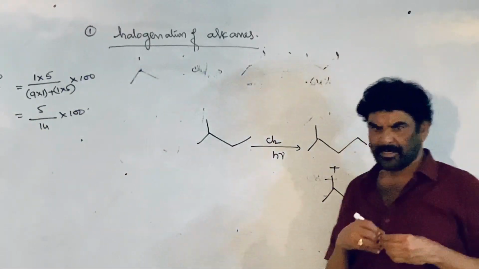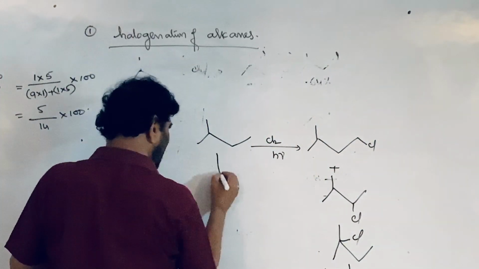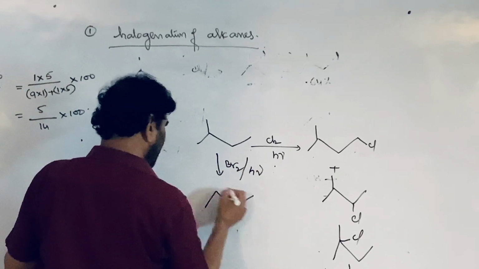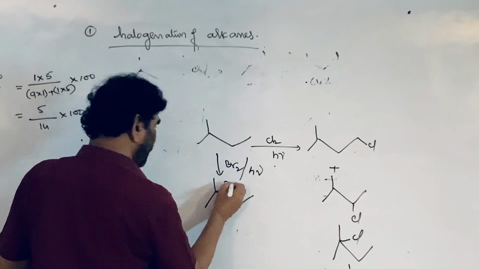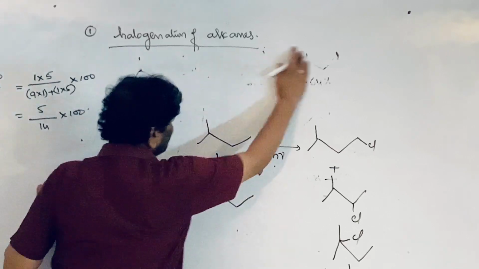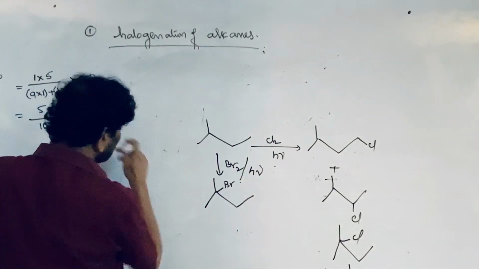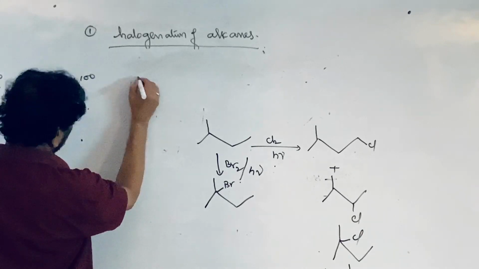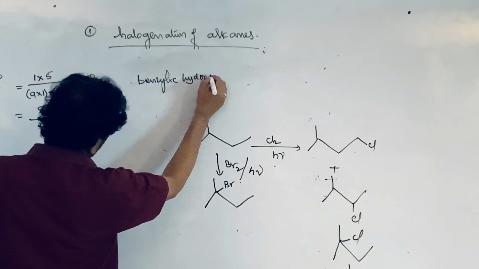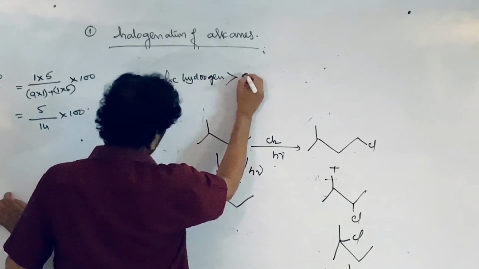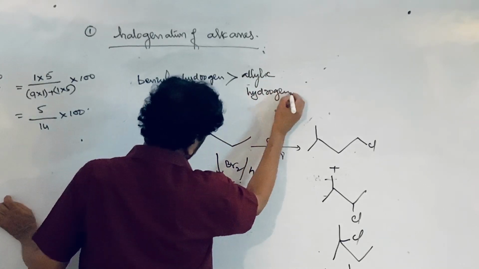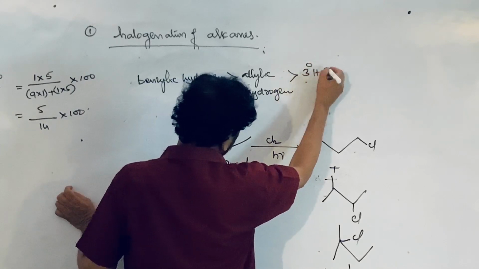So based on the given list, if bromination is carried out on this, the reaction takes place exclusively at the higher degree of hydrogen. For halogenation, the relative ease of replacement of the different hydrogens is taken: benzylic hydrogen, allylic hydrogen, 3 degree hydrogen, in the reactivity order.